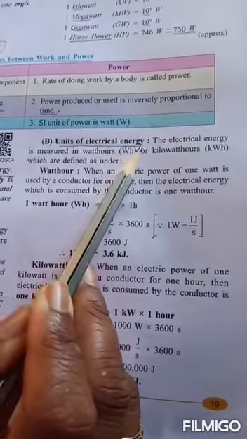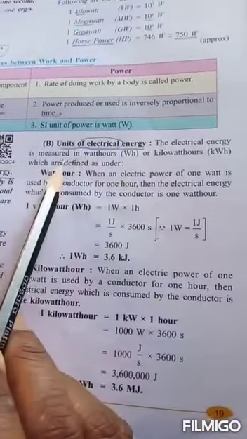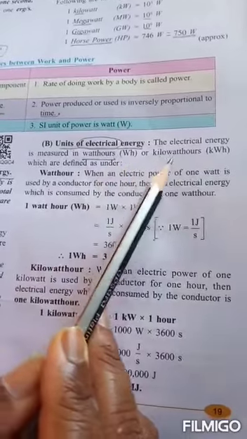Units of electrical energy. For electrical energy, what are the units? Electrical energy is measured in watt hours or kilowatt hours.